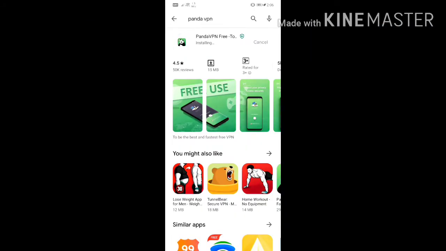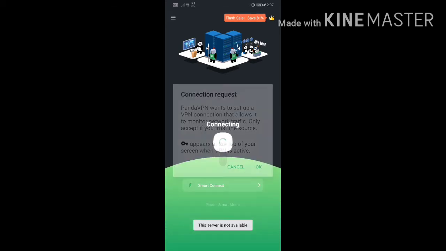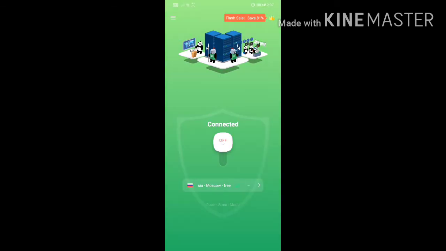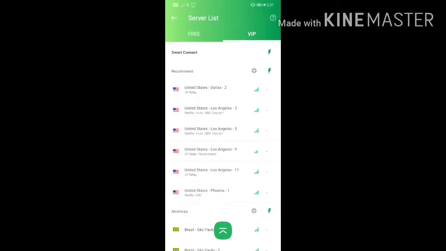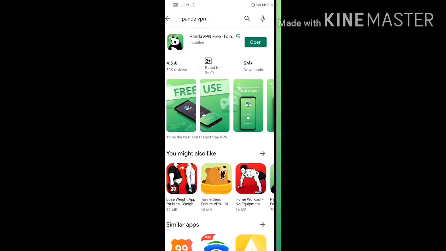In this process I used Panda VPN, which is from the Play Store itself. You can download it. I installed Panda VPN on my mobile, you can see that on my screen. I am connecting to a server. You also connect to any one of the servers. It will ask for some permission, you can give it. There are multiple options so that you can connect to any one of the servers. Some of them are free, you can use them for free.